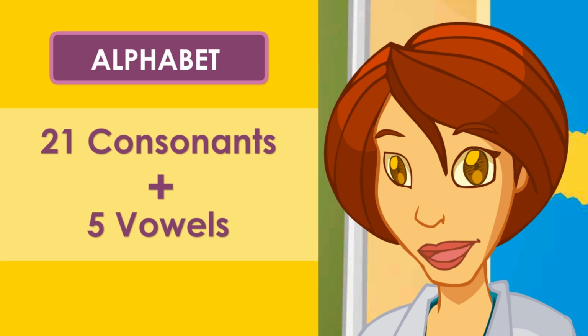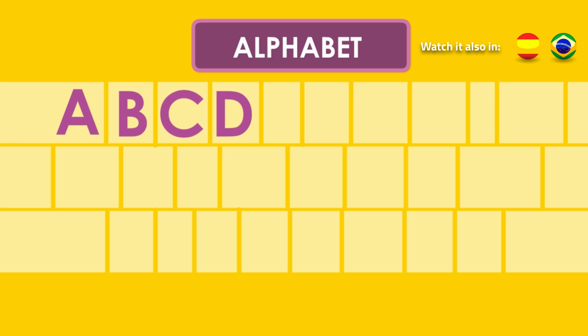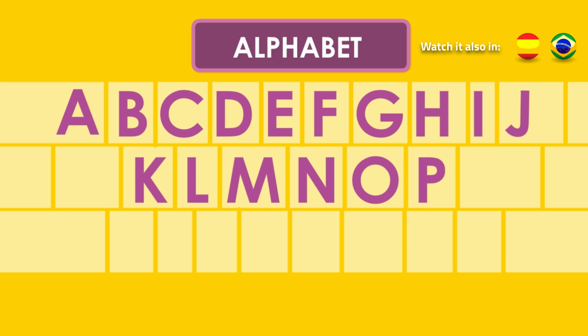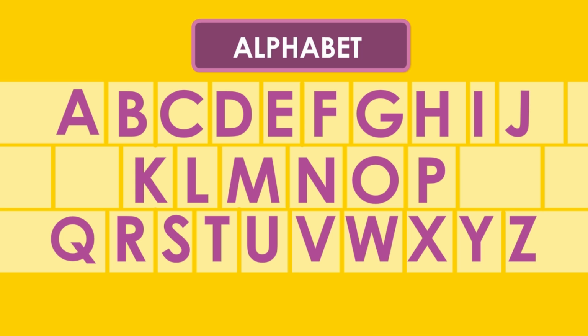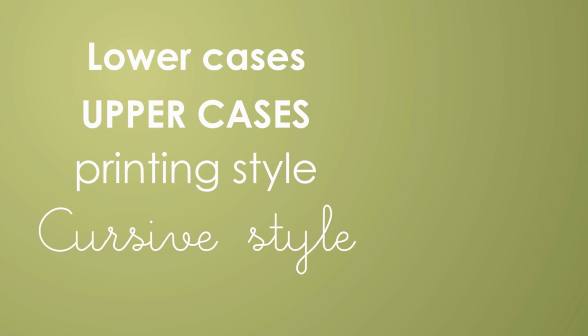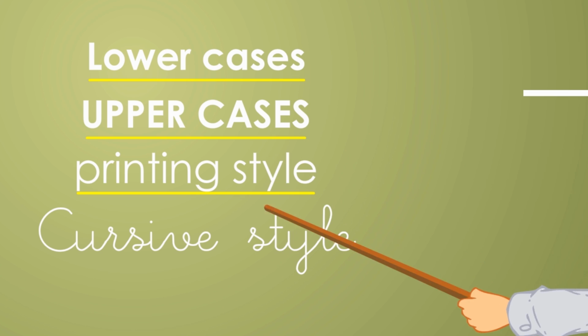Yes. Let's say the alphabet all together. A, B, C, D, E, F, G, H, I, J, K, L, M, N, O, P, Q, R, S, T, U, V, W, X, Y, Z. Sometimes the same letter is written in different ways, isn't it? Yes, it certainly is, Matthew. Sometimes people write using lower cases or upper cases, either in printing style or cursive.